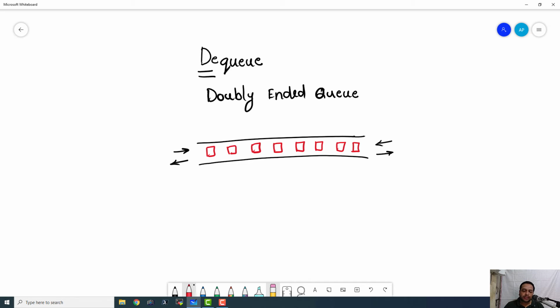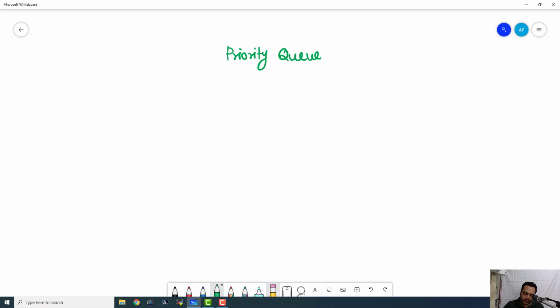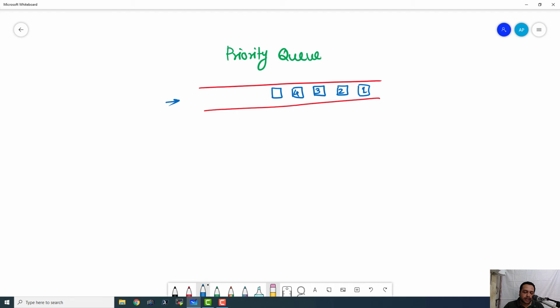And then there is something known as priority queue. Here in the priority queue, priority is associated with the data items. So it means that if I ENQUE an item, then the position of that item in the queue will be decided as per the priority of that item. Okay. So all the items are always arranged as per the priority. So this is priority queue.